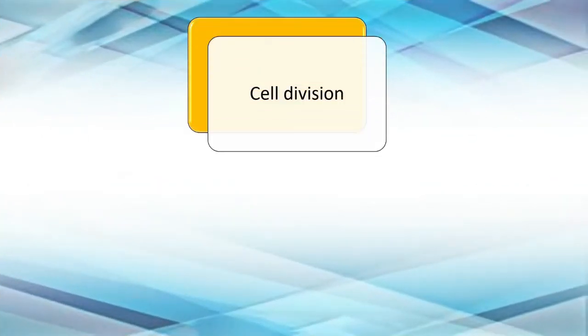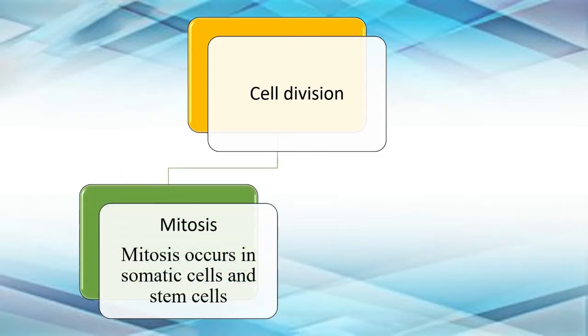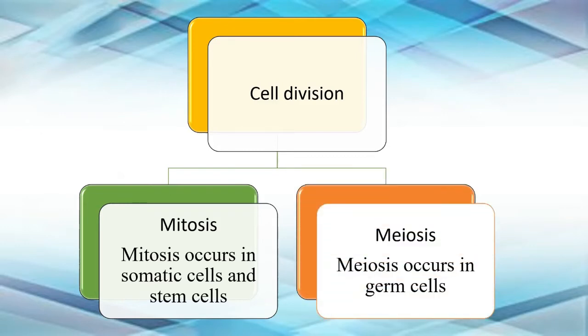Now, cell division, as I told you, we will be learning, occurs in two parts. First is mitosis, which occurs in somatic cells and stem cells, and meiosis, which occurs in germ cells. Now you must be thinking: what is a somatic cell, what are stem cells, what are germ cells? So let's understand that first, and then we will understand mitosis.